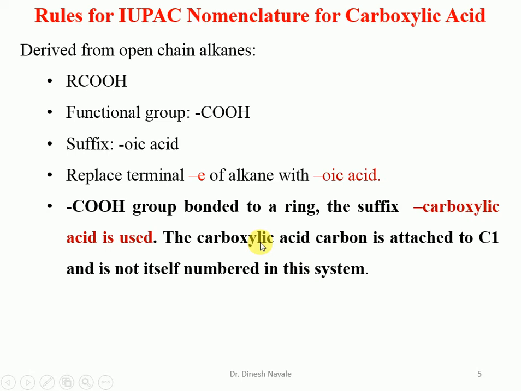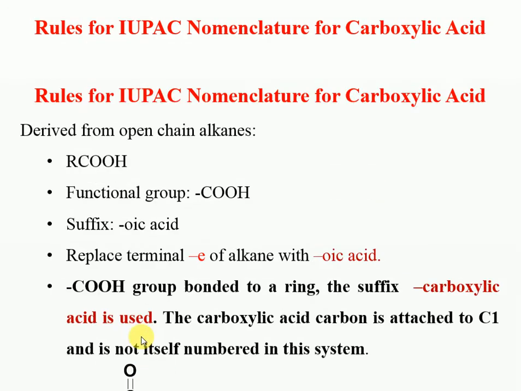And the carboxylic acid carbon is attached to C1. So that means numbering itself starts from the carboxylic acid carbon. Carbon number 1 should be given to the carboxylic acid carbon. And this is the alkanoic acid. So this will be the basic nomenclature for any carboxylic acid.